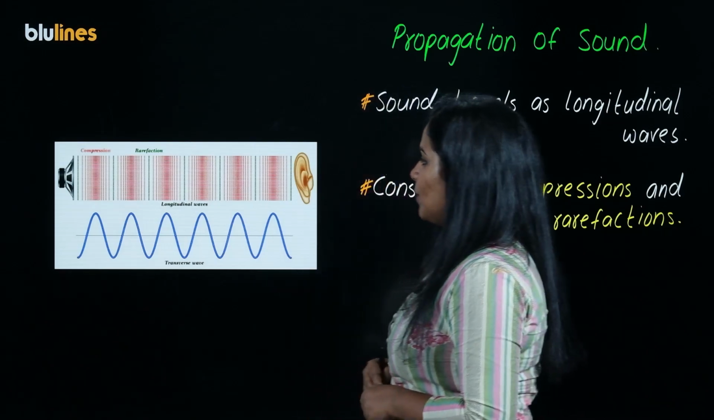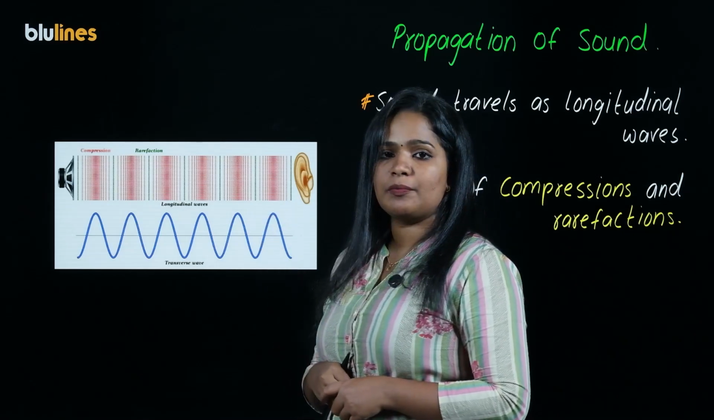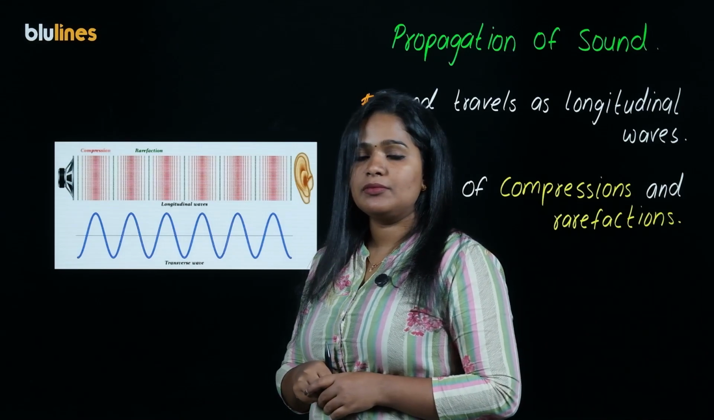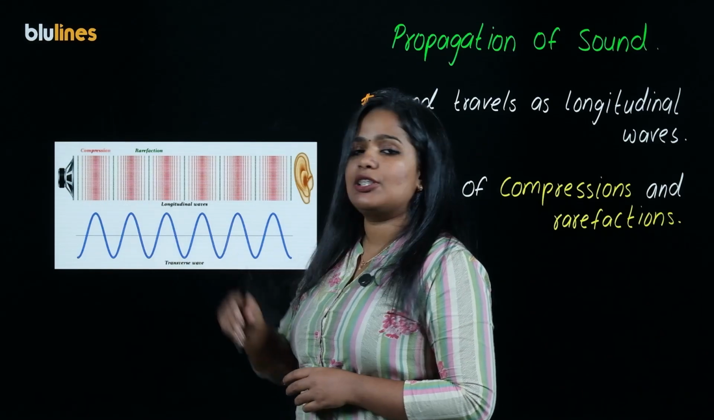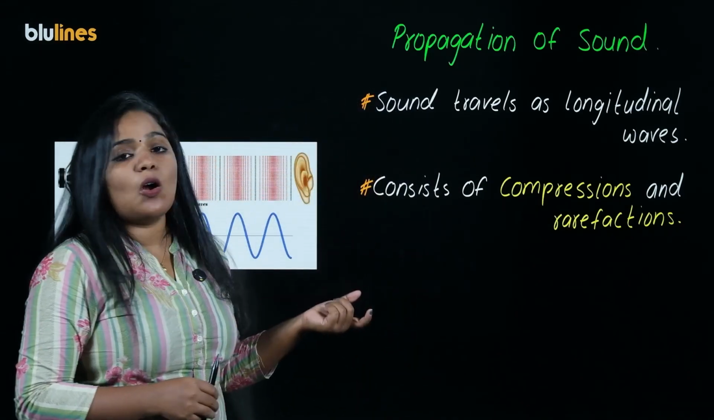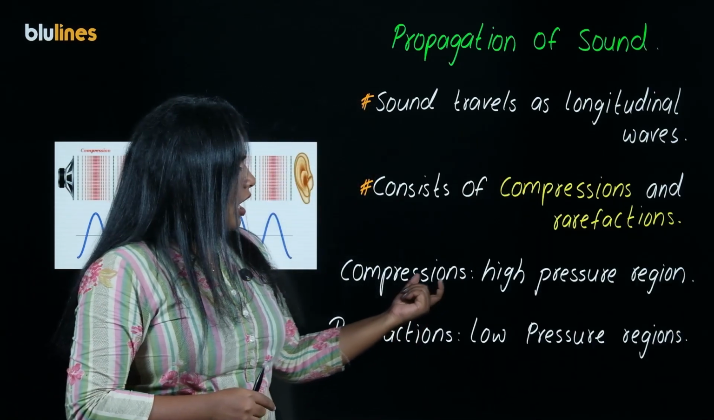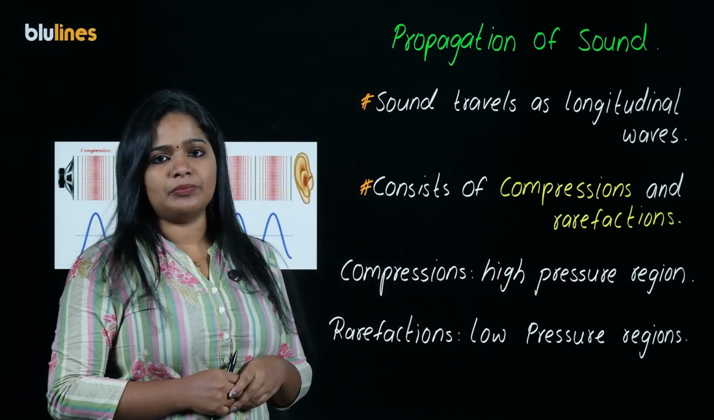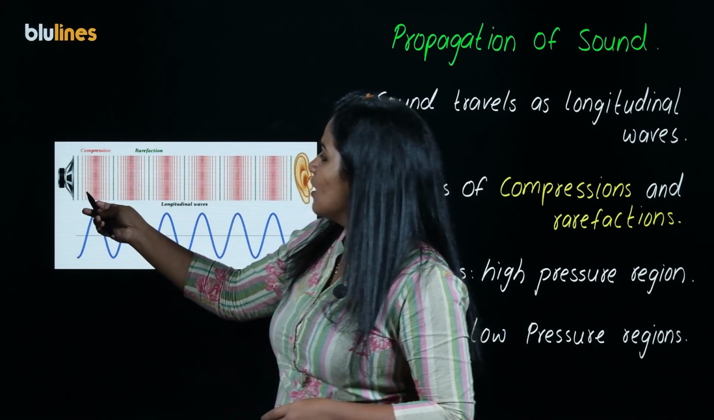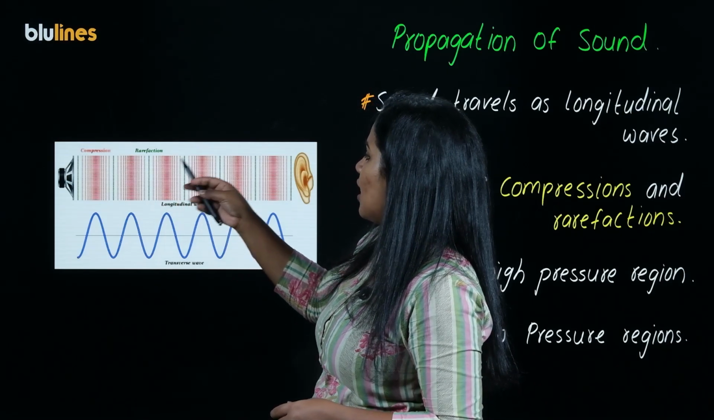When sound is propagating through the medium, different regions of low pressure and high pressure are created. Here you can see this is a low pressure region and this is a high pressure region. Or we can say that this is a low density region and this is a high density region. See, these regions are called compressions and rarefactions. What is a compression? A high pressure region is a compression, and a low pressure region is called a rarefaction. You can see here there is a rarefaction, compression, rarefaction, compression, rarefaction, compression, and this continues.